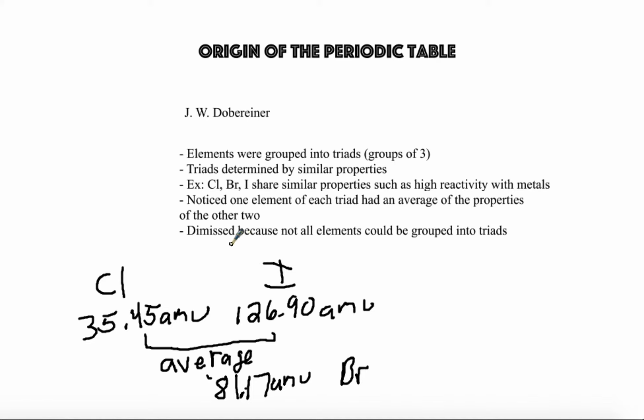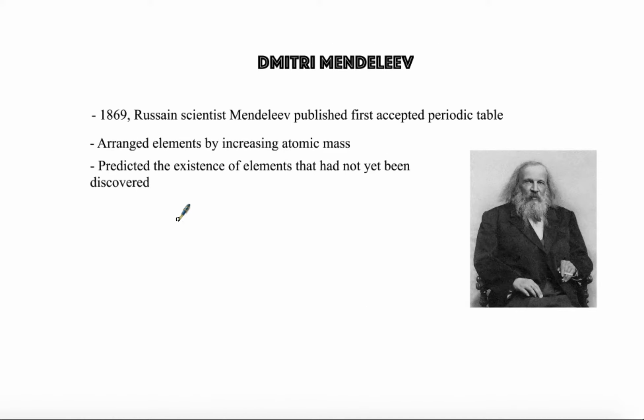The issue with this method is that not every element was actually able to be grouped up into these triads, so they had to find another way to go about organizing the elements. This is where Dmitri Mendeleev came in. Dmitri Mendeleev actually proposed the first periodic table that was genuinely accepted in the scientific community, and his periodic table arranged the elements by increasing atomic mass. So as the atomic mass of the elements increased, he would classify them together within that order.